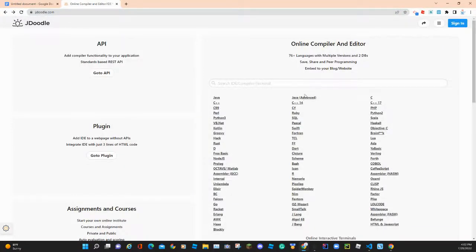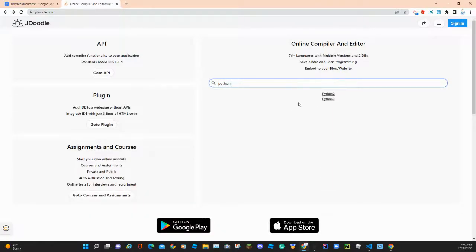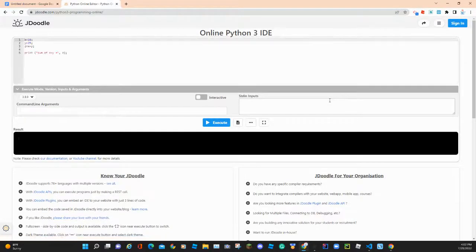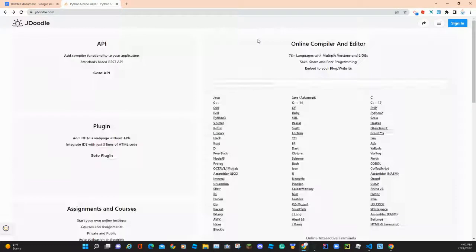So let's go to Python now, because we're not gonna be using this online IDE for stuff like HTML, CSS, JavaScript. We'll just be using a proper text editor. And this is Python. So that's the online IDE.